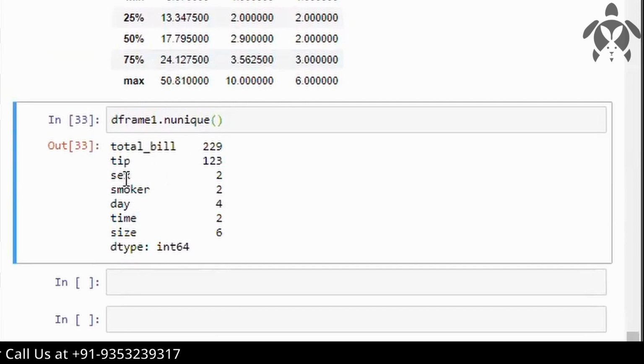Here, this is sex and gender. This is the same thing. So male and female, this is showing. That's why it is two only.